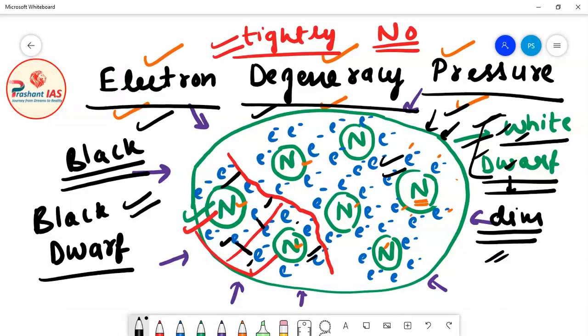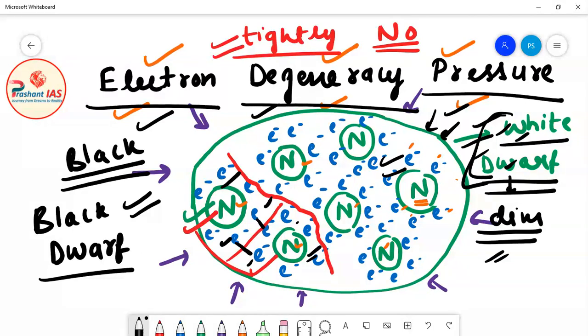But now there is no more nuclear fusion and no more compression; the energy from the nuclear fusion and compression which happened in the past is stored in this white dwarf.